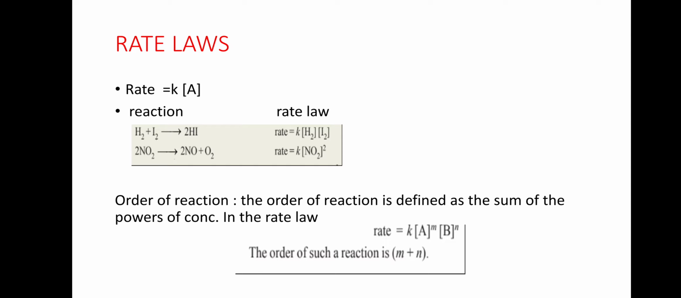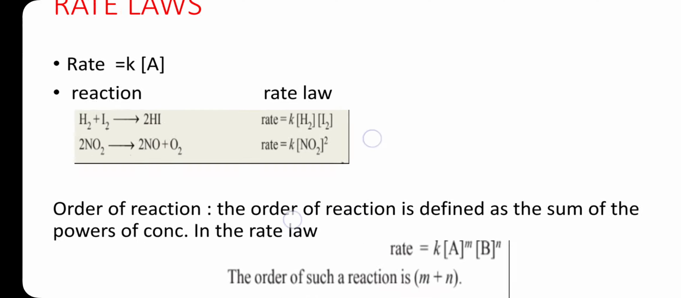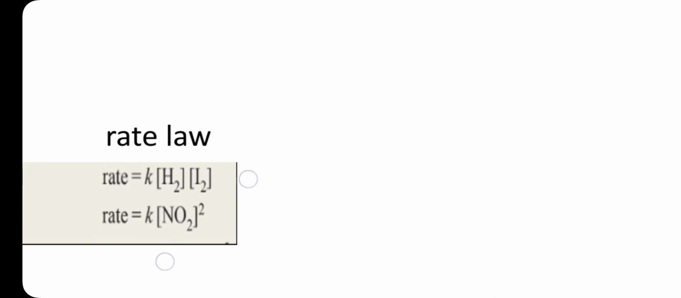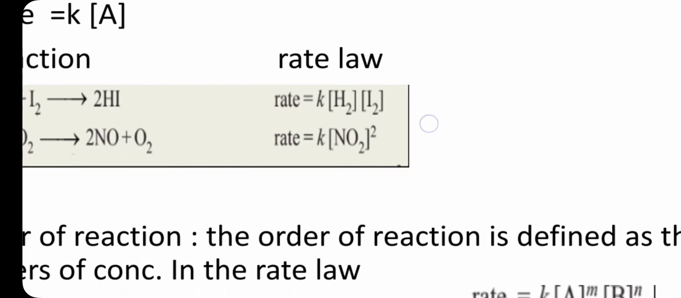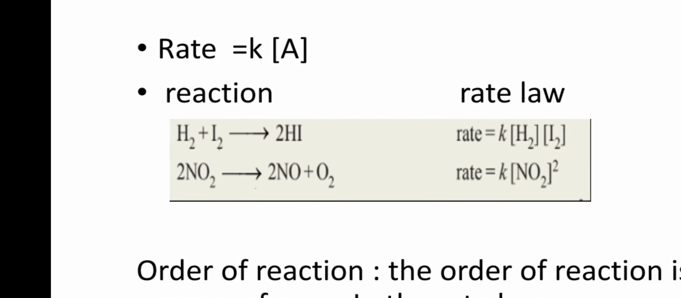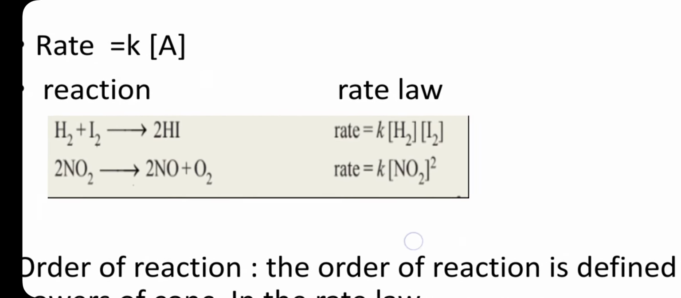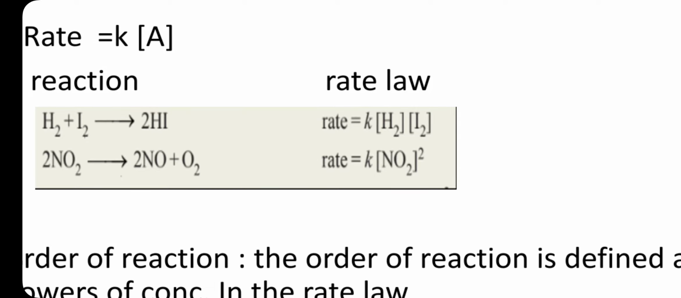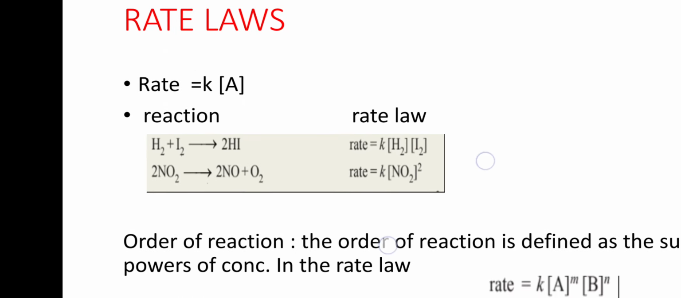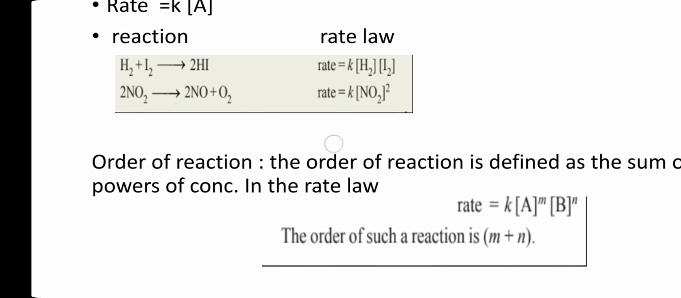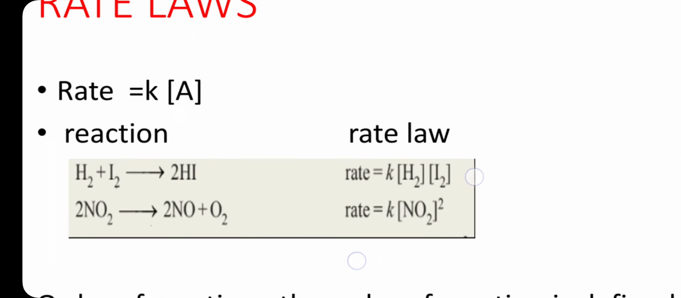So if a reaction is given here, H2 plus I2, in terms of rate law, how is it given? H2 is kept in brackets, and I2 is also kept in a bracket. Likewise 2NO2 is written in the form of NO2, and here 2 is kept in a power form. So how to write the rate law is like this: rate is equal to K into A.